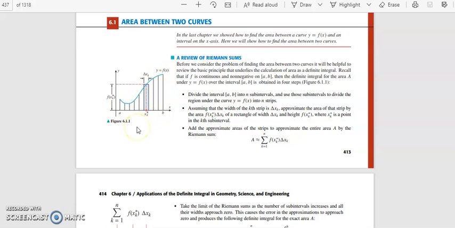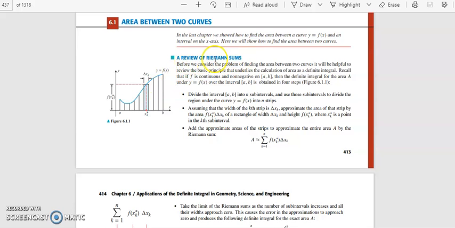When you evaluate the integral a to b f of x dx, the geometrical meaning of the integral is the area under the curve y equal to f of x from x equal to a to x equal to b, above the x-axis and below the curve. The area you have is defined as a definite integral, integral a to b f of x dx.